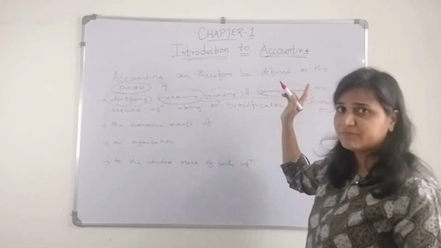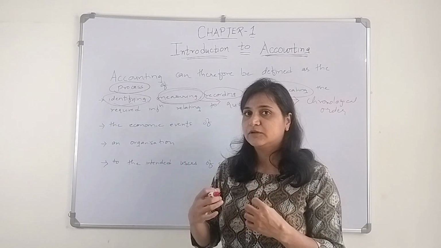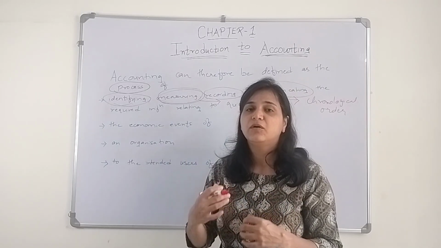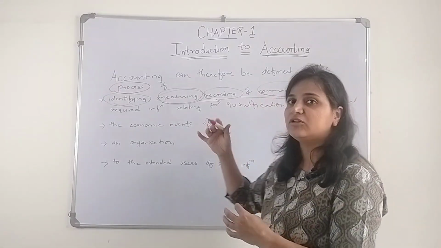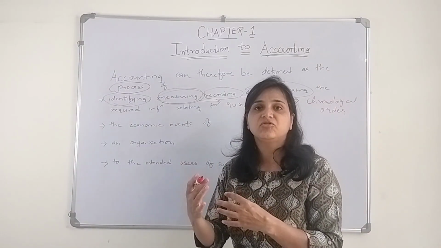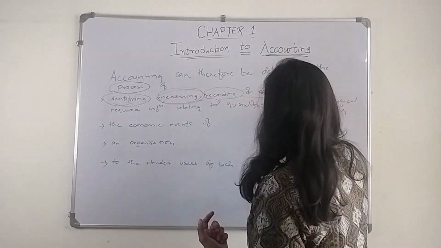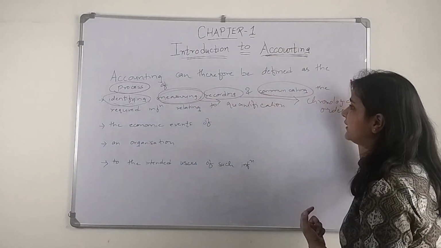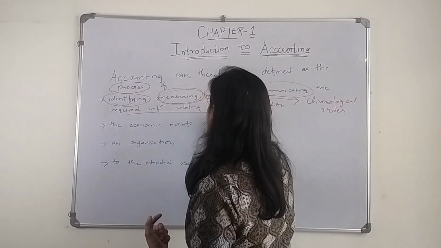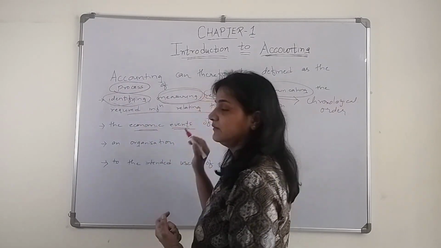In our home example, whom do we communicate to? Your parents, those who are earning an income. Similarly, here the communication of information is to whom? To the owner of the business. And there are other people also. We will discuss about it. Communicating the required information relating to what? The economic events.